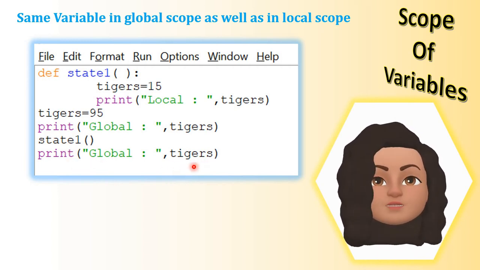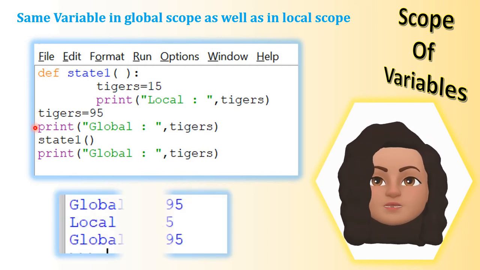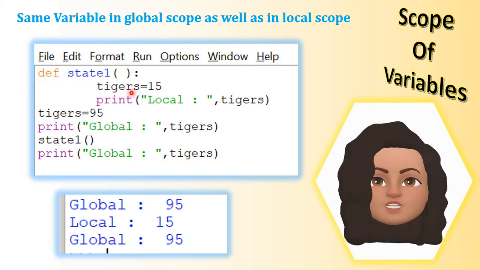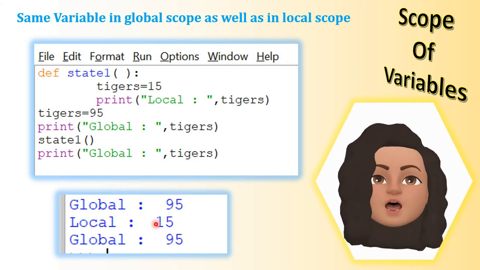So during the program execution, first it starts from the main program where tigers equals 95, and the first print statement prints global tigers. Here tigers will take the value 95 which is declared in the global scope. The next one is the function call state1. So the control goes to the function, the first line of the function definition where tigers is equal to 15. Okay, and we are printing local tigers, so here the value 15 will be printed. Okay, and after printing it comes out of the function.